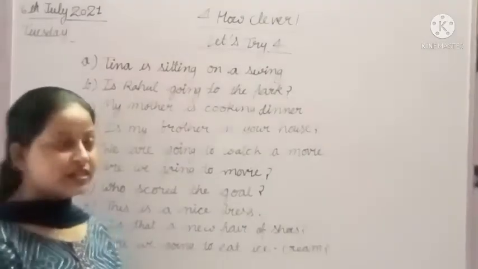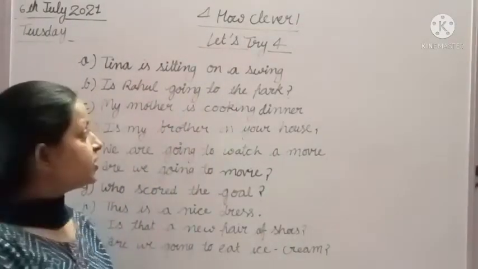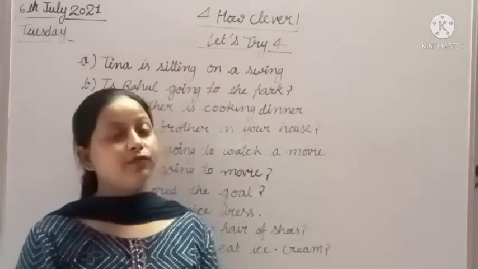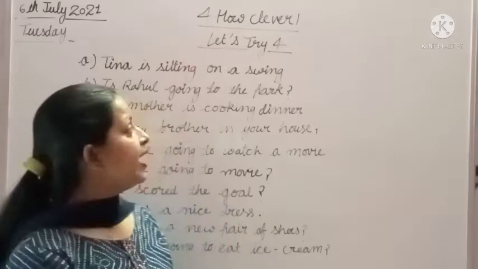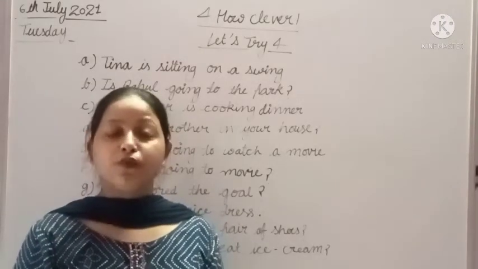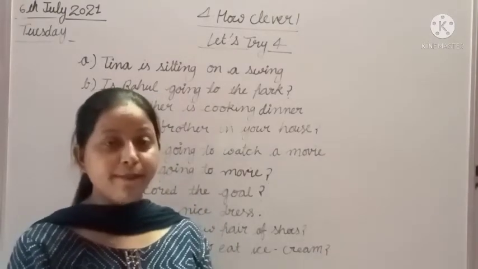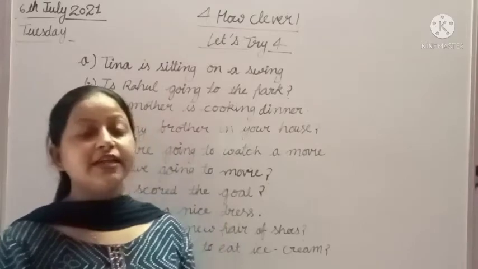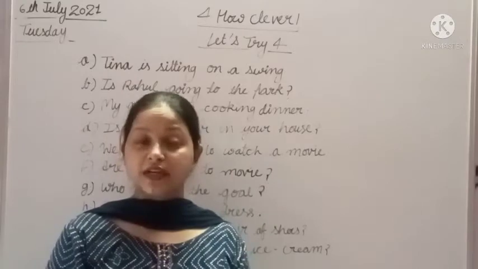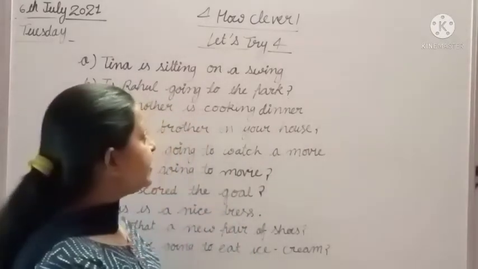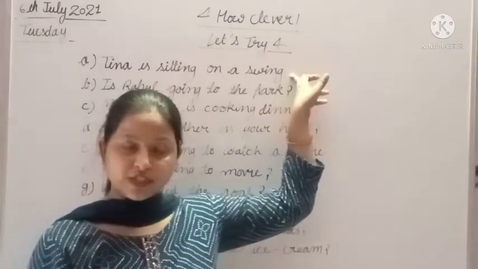First of all, we will read the first sentence. Tina is sitting on a swing. Yes students, I have told you a sentence starts with a capital letter and ends with a full stop. It is an assertive sentence. It is a telling sentence. Why? Because it is telling something about Tina, and it gives us information about something. So it is a telling sentence. That's why we put a full stop at the end of this type of sentence.